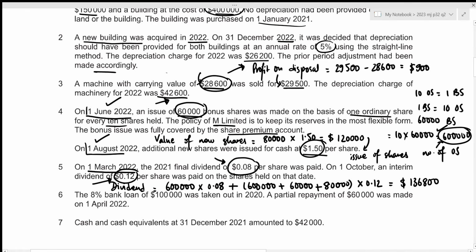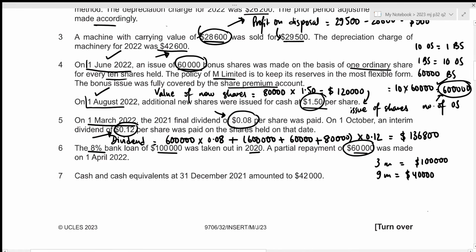Then the 8% bank loan of 100,000 was taken out in 2020 and a partial repayment of 60,000 was made on 1st April 2022. So for 3 months before April, that's January, February, March, we utilized the entire loan of 100,000. Now for the remaining months after 1st April, which is 9 months, we already repaid 60,000 out of 100,000, which means that the only loan amount that we utilized was of 40,000. Now we need to figure out the interest rates accordingly. So let's figure out the interest on debentures.